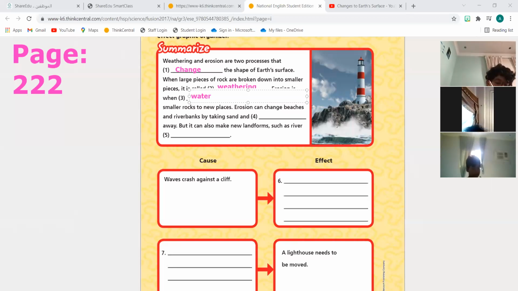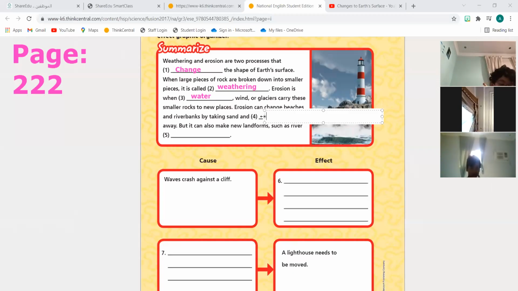Number four. Habibi, wake up. Erosion can change beaches and riverbanks by taking sand and what away? Erosion. Plants. What's under the plants? Why are the plants moving? Because we took grass, soil. Yes, excellent boys. Soil. Bravo.